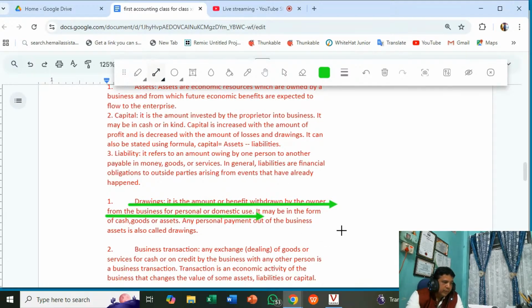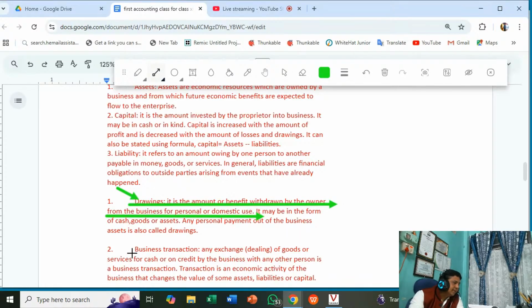Suppose I am doing a business, and there is a box where a businessman keeps money, and out of that box I have paid 1,000 rupees to my son as tuition fees. That is my personal or domestic use, and it will be considered drawings. All right, so note this down in your copy and then learn the meaning.